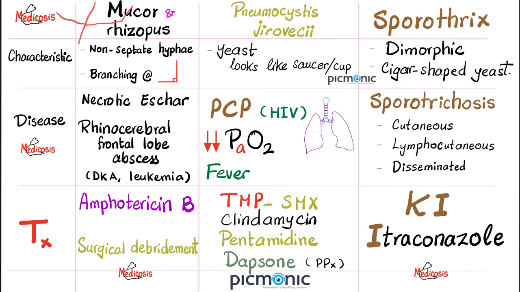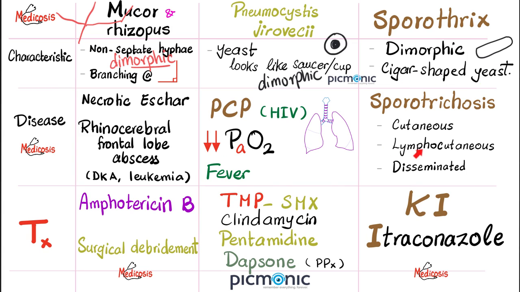Do we consider Mucor and Rhizopus as monomorphic or dimorphic? They can exhibit dimorphic characteristics, which means mold in the cold and yeast in the beast. Next, Pneumocystis can also be considered dimorphic or even polymorphic, many different shapes. Its yeast shape looks like a saucer and cup. What does that mean? It means a circle within a circle. Sporothrix schenckii, dimorphic, mold in the cold, yeast in the beast.